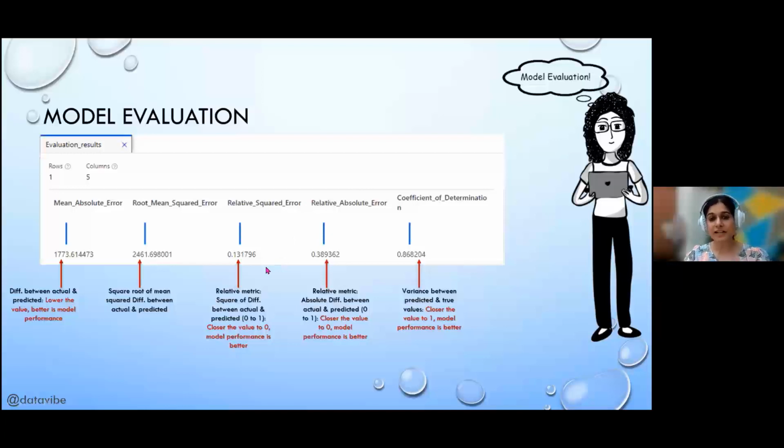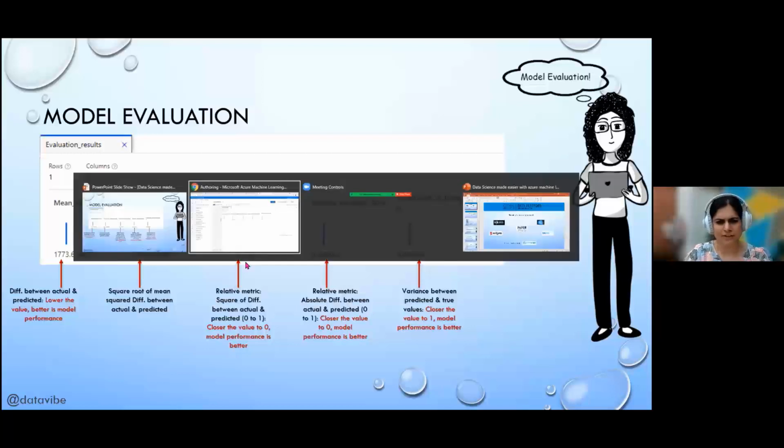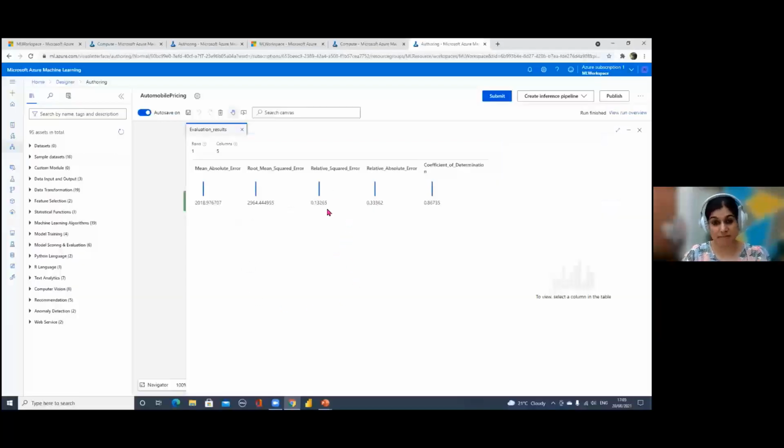Then the third one is relative squared error. Relative squared error is a relative metric, which is between a value of 0 and 1. And the closer the value is to 0, the better the model has performed. In this case, the relative squared error for our model was 0.13, which is closer to 0. So I would say our model has performed well. Let's see the actual values, because this is the screenshot I took last time. Yes, relative squared error is near 0, so our model has performed well.